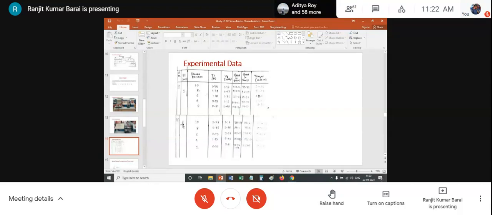So we are keeping the armature voltage constant. First case 1 volt and second case 2 volt. So again, starting from brake position 10, see now the armature current was 2.58. I think the motor has been changed. So now the motor current has been increased, and the VG is 2.13.